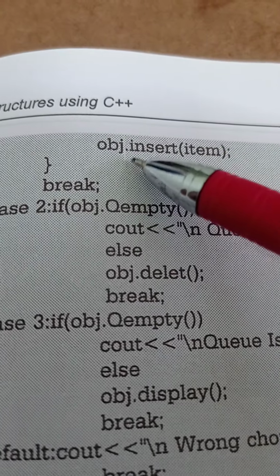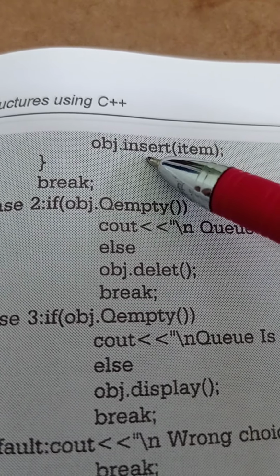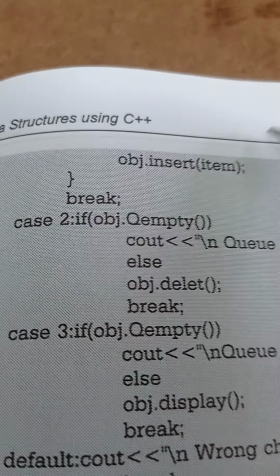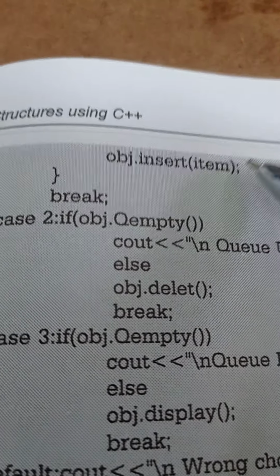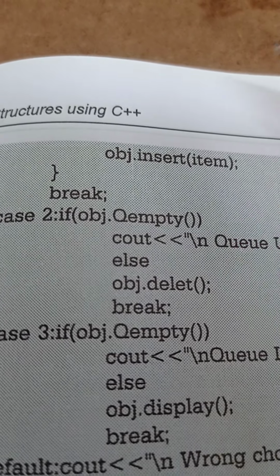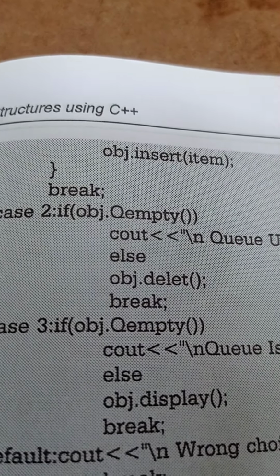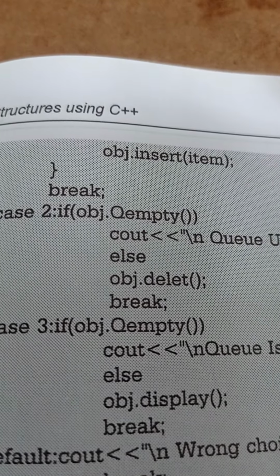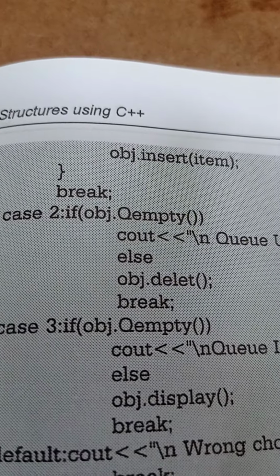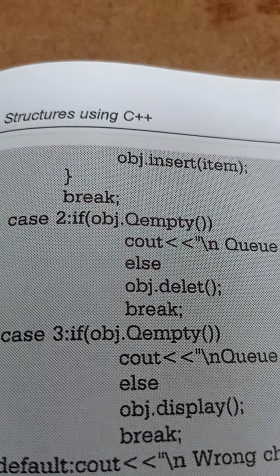When this instruction is executed, it is a call instruction, it will call the function, that is insert. Already we have defined so many functions: insert function, display function, delete function, item full, queue full function, queue empty function.